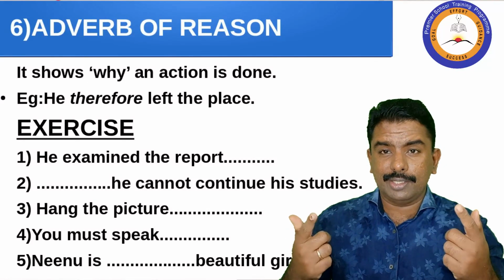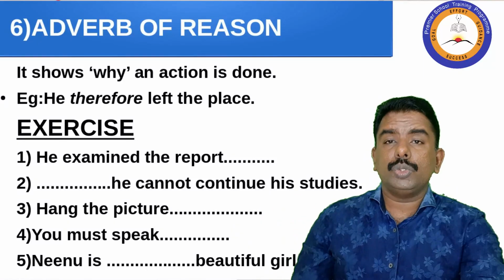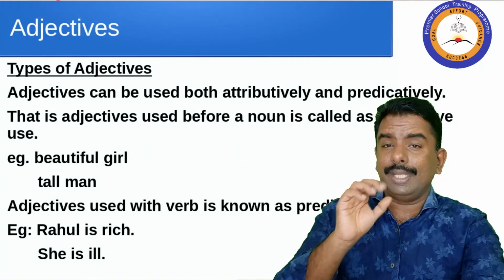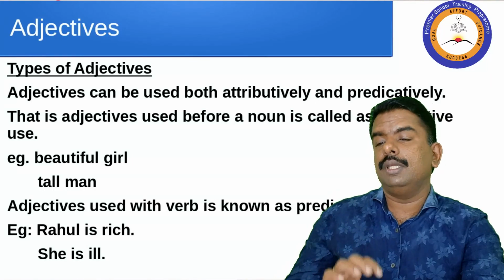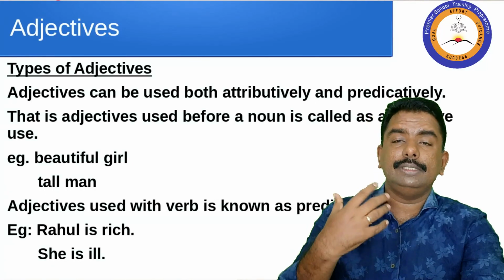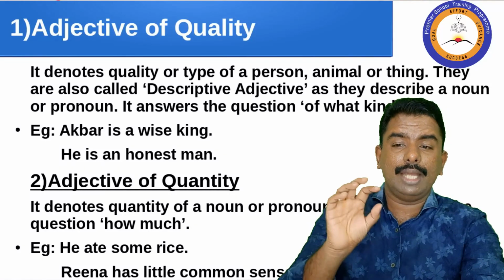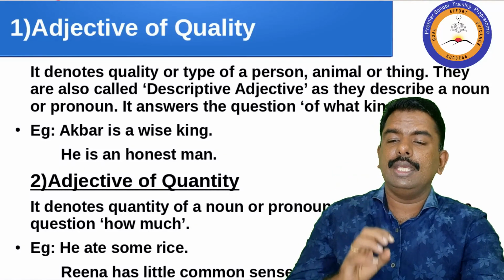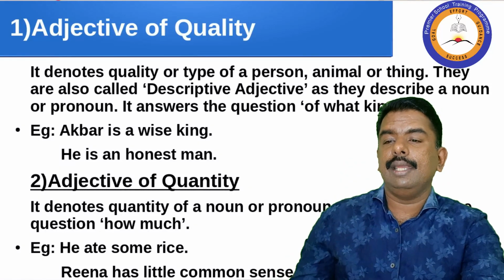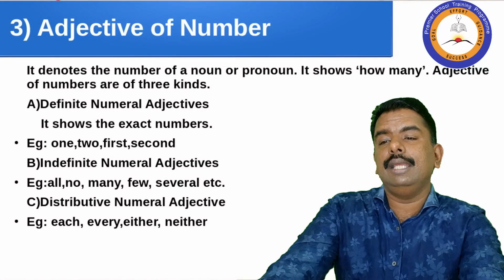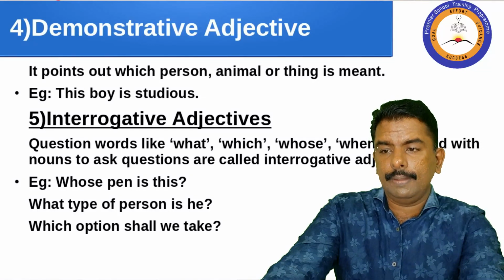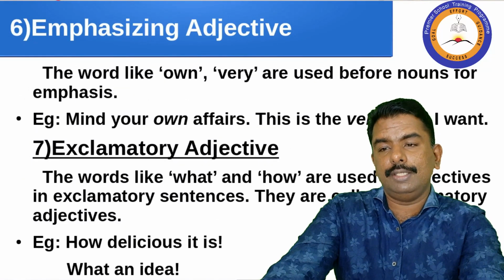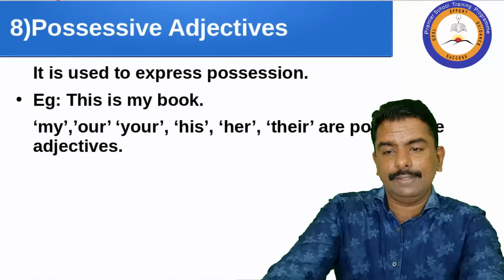So let us rewind what we have studied just now. We started today's class with adjectives and studied the types: adjective of quality first, quantity second, number third, demonstrative fourth, interrogative fifth, emphasizing sixth, exclamatory seventh, and possessive adjectives eighth.